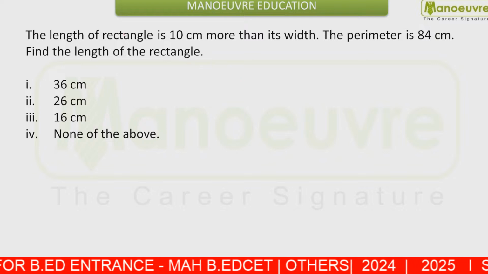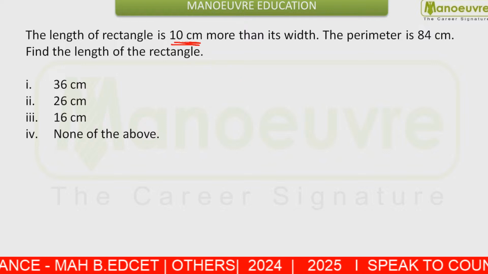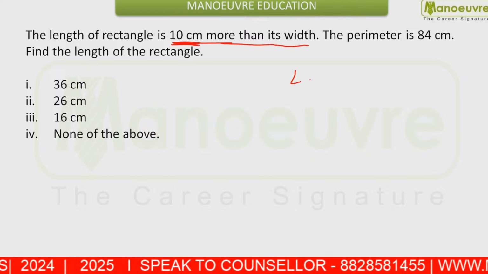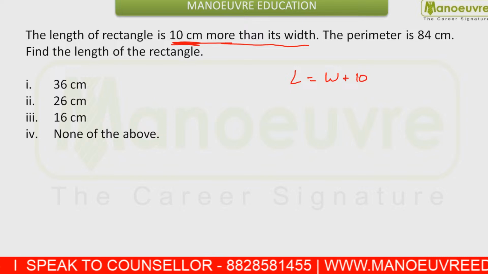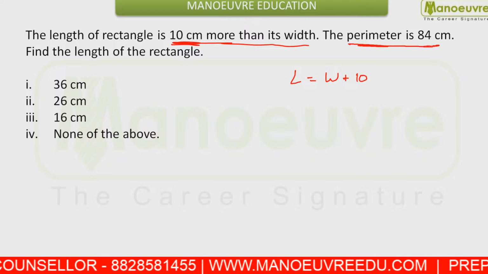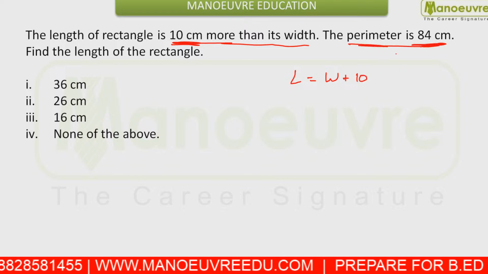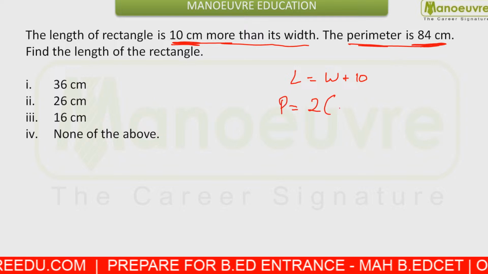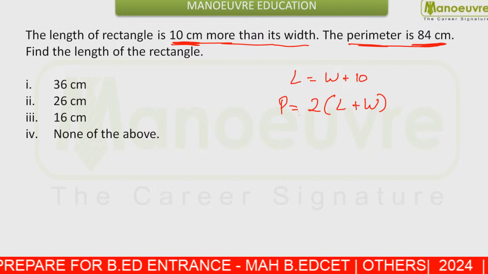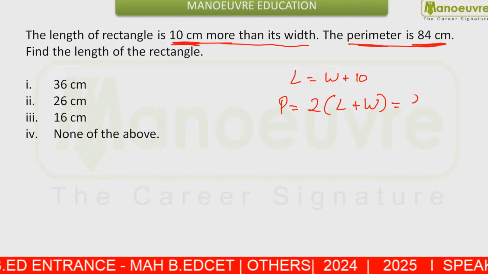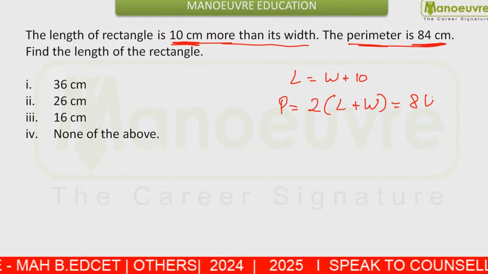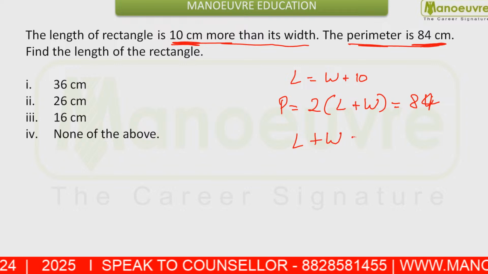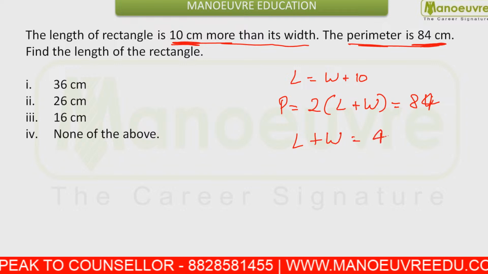Next, you are given the length of a rectangle is 10 centimeter more than its width. So length is equal to width plus 10 centimeter, and you are given the perimeter is 84 centimeter. The perimeter is 2 times length plus width, so length plus width is 84 by 2, that is 42.